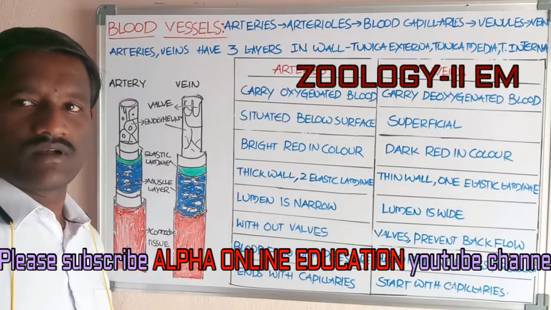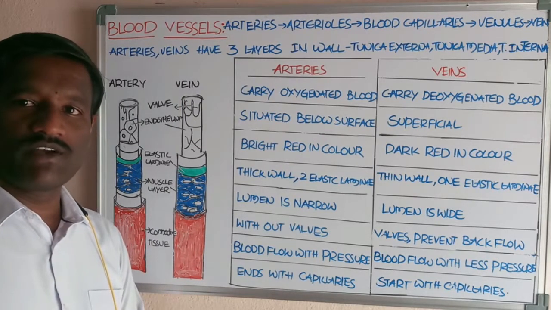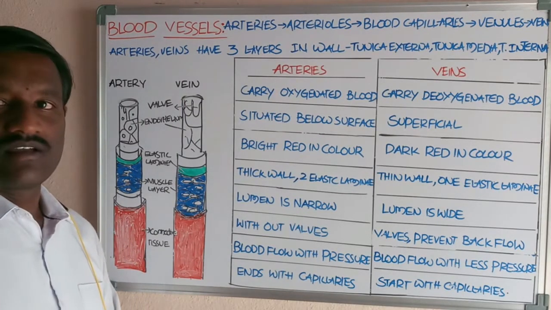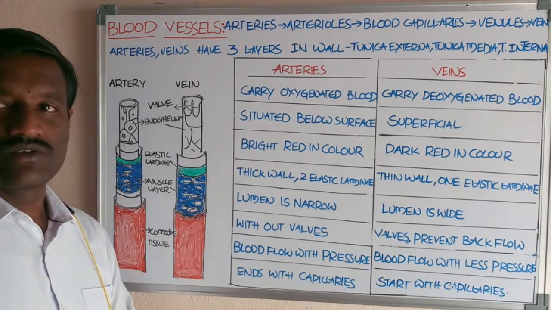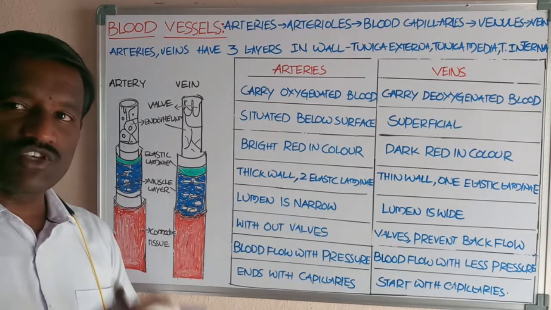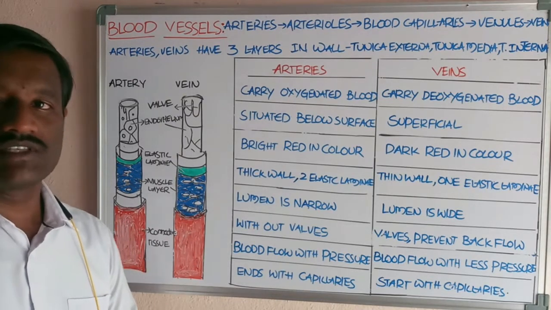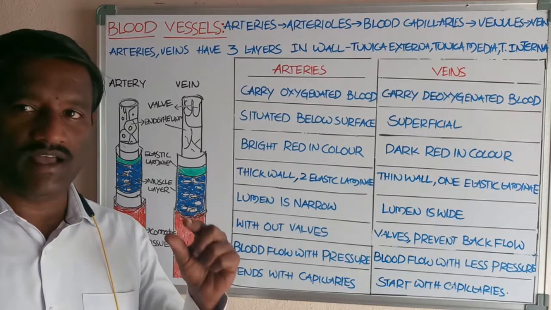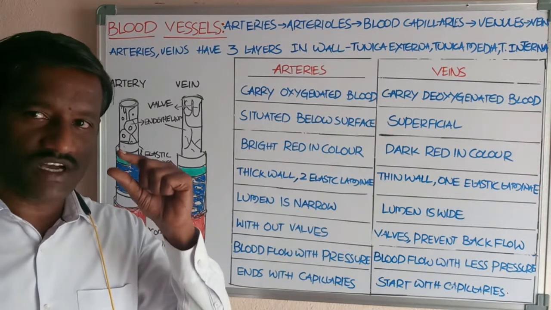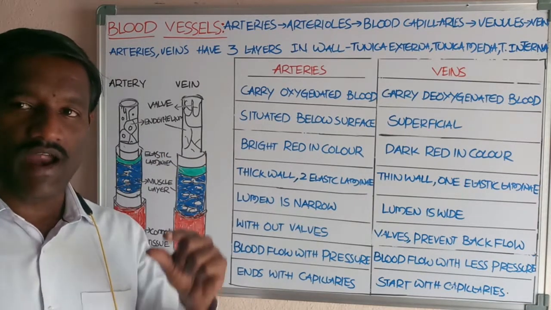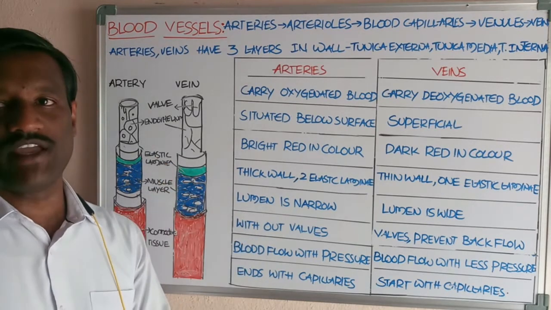Okay, students, now we discuss the blood vessels. What about the blood vessels? Blood vessels carry oxygen towards the tissues and cells, and they also carry the blood towards the heart. These blood vessels appear as a network-like structure. They are tubular structures and form a network in the body of human beings.